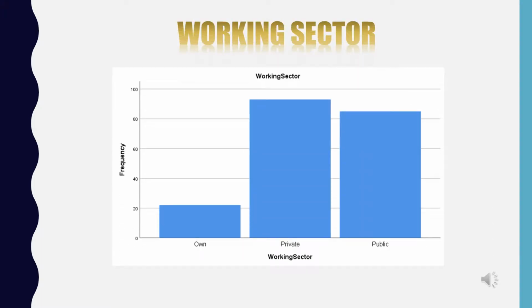The bar chart shows the data for working sector variables. There are 200 alumni who have been investigated, and we can conclude private sector is the highest frequency with 93, followed by public sector with 85 and 22 for others.